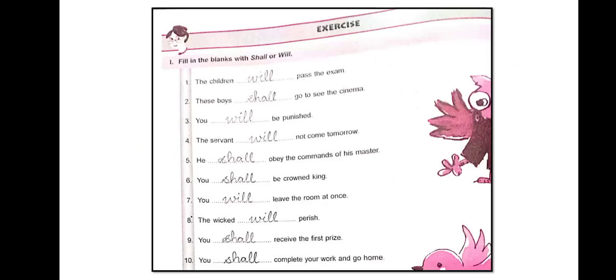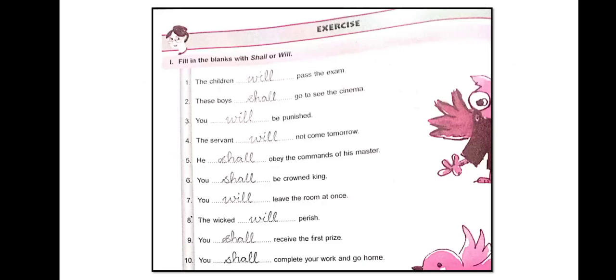So children, now we will discuss the exercise. We have a total of 20 sentences in this exercise. Please open your page number 46. First you have to watch this video, afterwards you can write the answers. Number 1, fill in the blanks with shall or will. 1, the children will pass the exam. 2, these boys shall go to see the cinema.